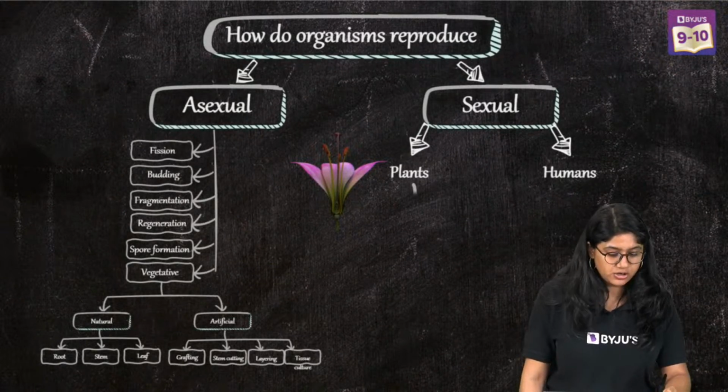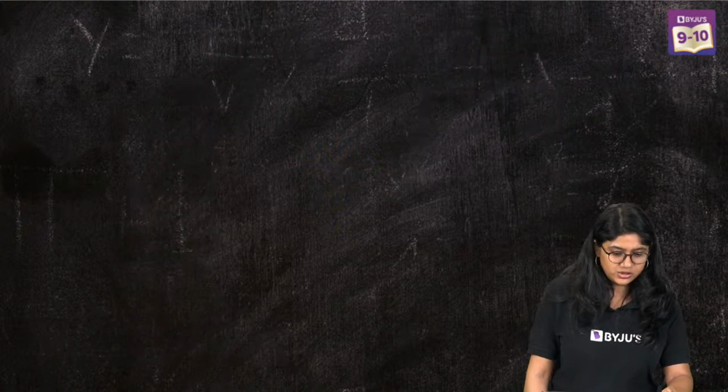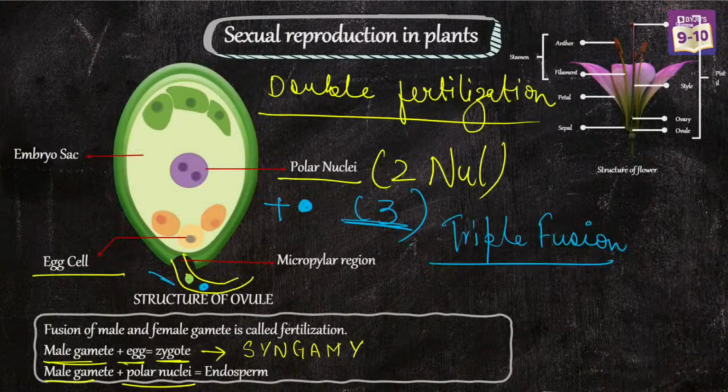Please do take a screenshot of this first. Quickly, everyone. Radhesham, syngamy is the first fertilization that we'll see in plants, where the male gamete fuses with the egg cell and forms the zygote. We call it syngamy.